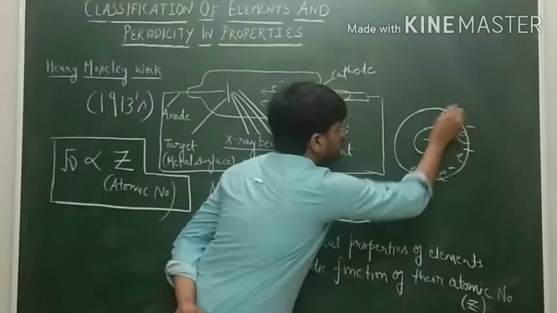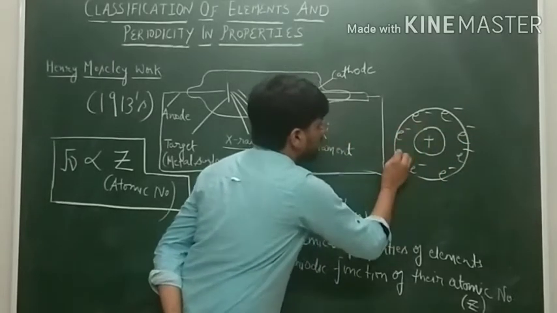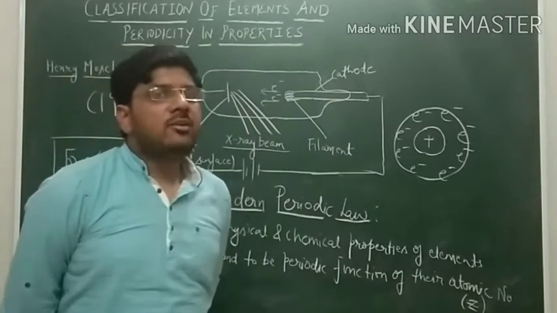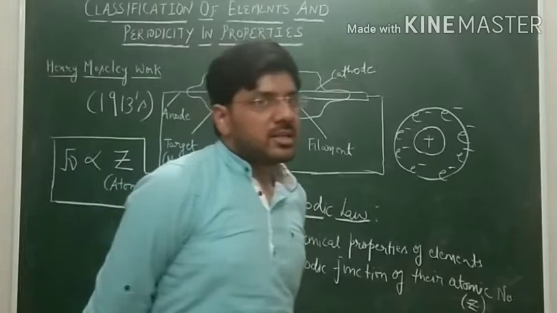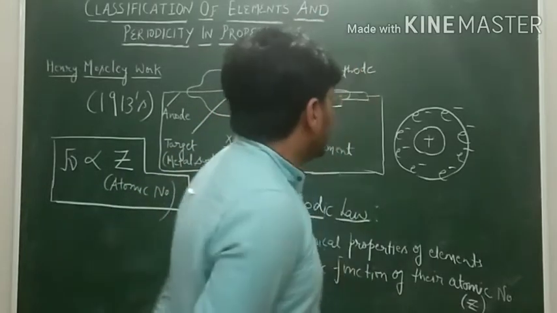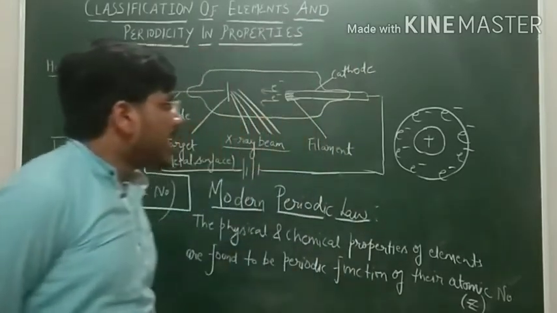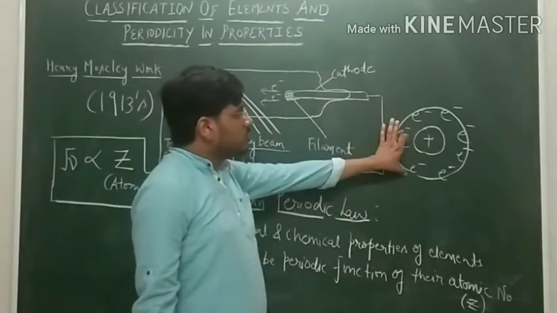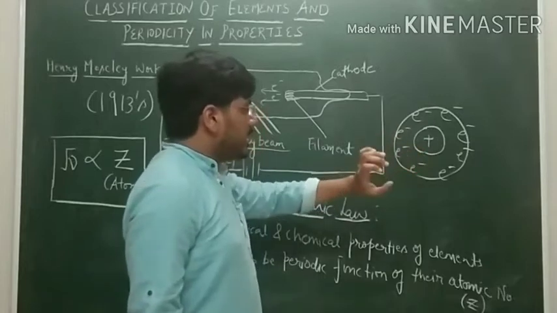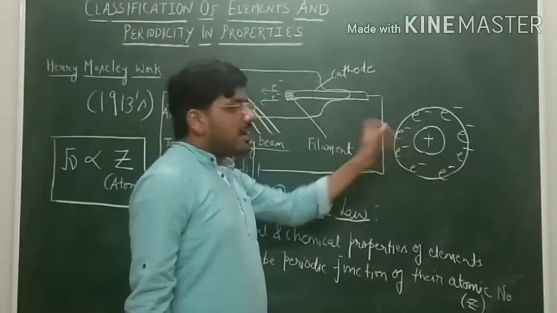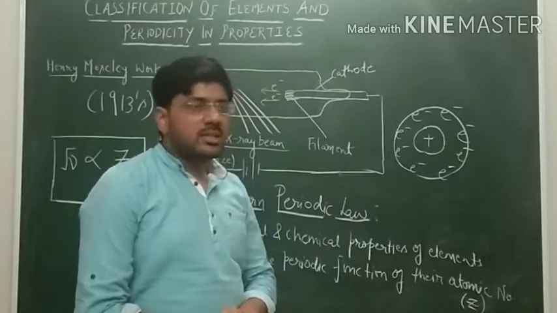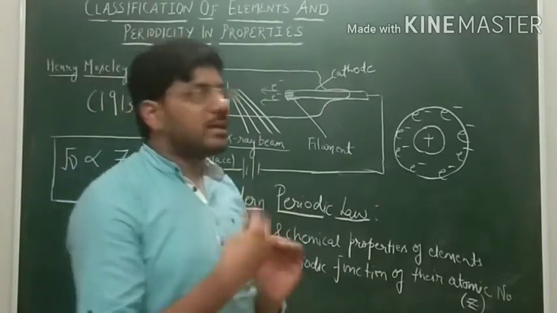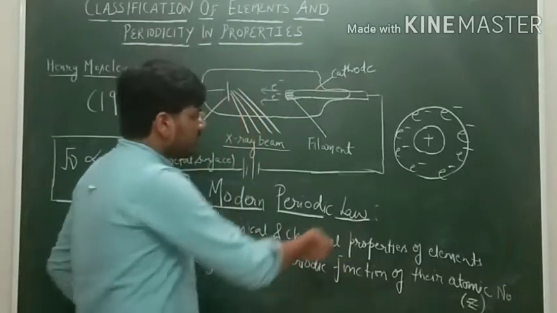And we know that the atomic weight of an element is due to the number of protons and neutrons, as we have studied in the structure of atom in the second unit. And atomic number is the number of electrons present in a neutral atom, or we can say the number of protons. When we study the chemical properties of the elements, they are the result of interaction between the atom and the electron.